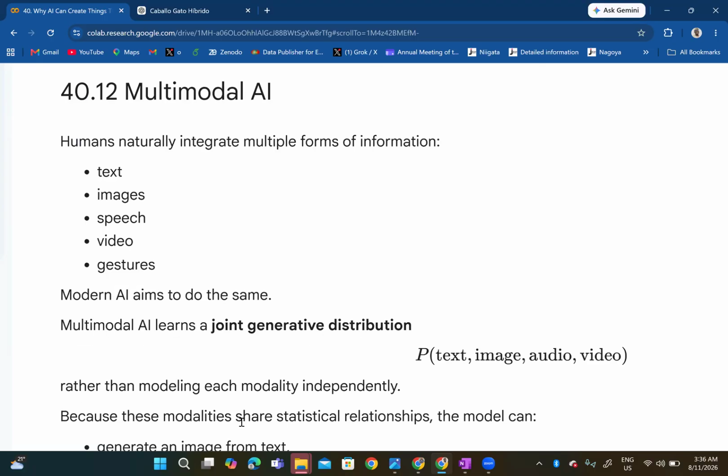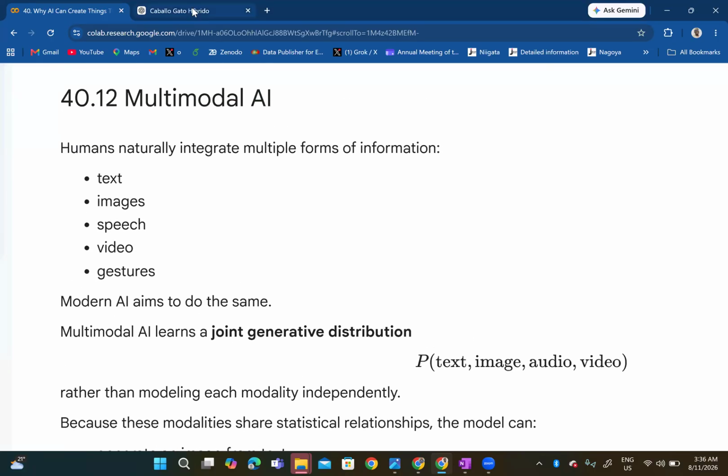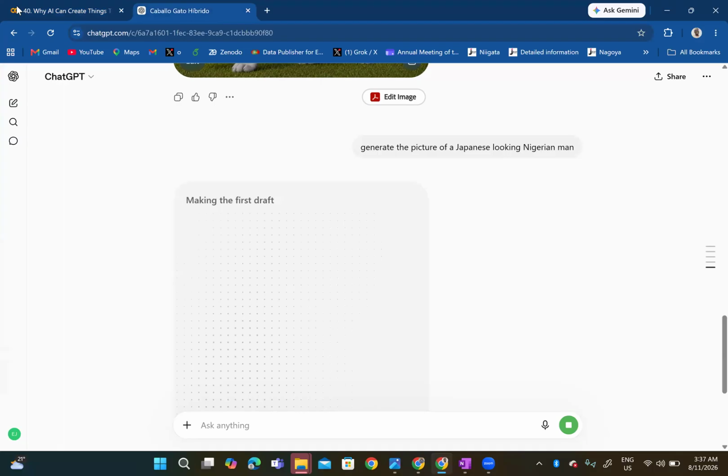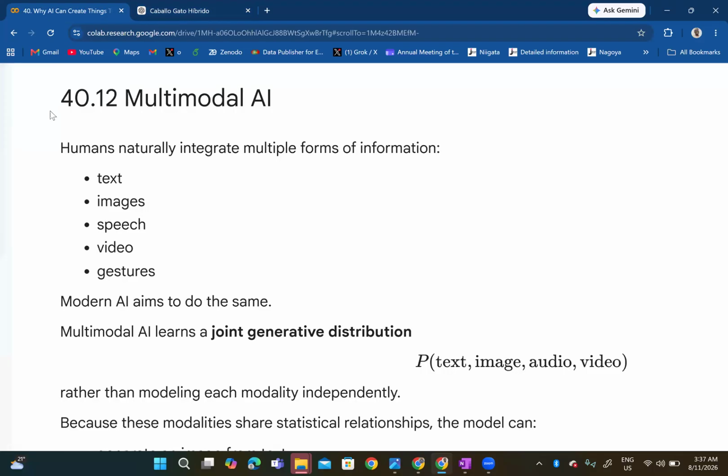Then we have 40.12 multimodal AI. Multimodal AI talks about the different forms like text, images, speech, and all that. Humans naturally integrate multiple forms of information. We have text, images, speech, videos, and gestures. Modern AI aims to do the same. Multimodal AI learns a joint generative distribution, say the probability of getting a particular text, and image, and audio, and video. That's why you can have a video with text and of course images and also audio, sound, and visuals. So you have everything together: text, image, audio, video.